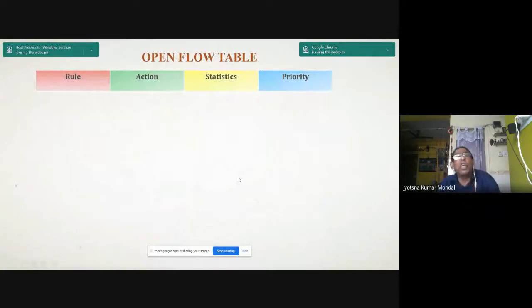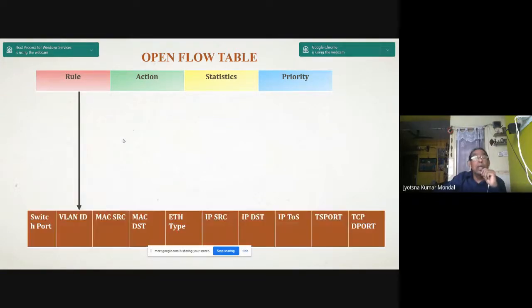Now some OpenFlow tables you can use. What are we using? The rules. Various rules I am giving: Ethernet type, IP source, IP destination, MAC destination, MAC source, VLAN ID, TCP destination port, IP ToS. So all our rules are given by the controller.